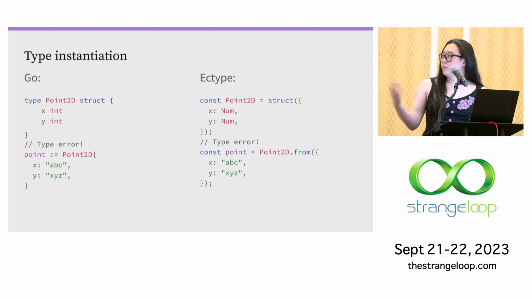And just like in Go, if we use the wrong shape for our object literal, we get a type error, a static type error from our linter/static analyzer. And once again, this is technically valid JavaScript. It will run, but because it doesn't pass our linter, we don't consider it valid.